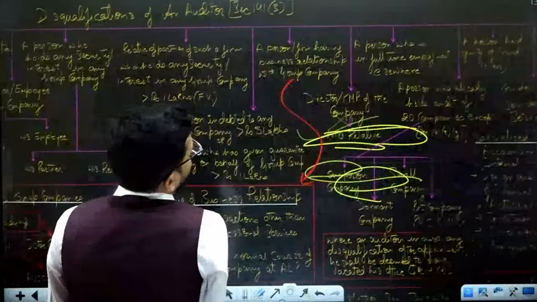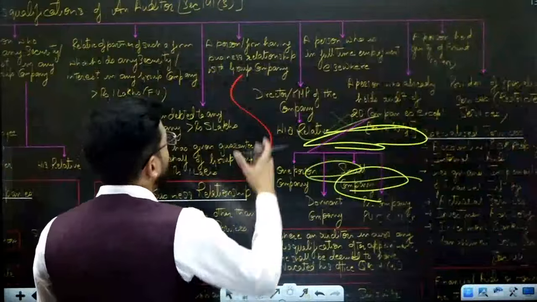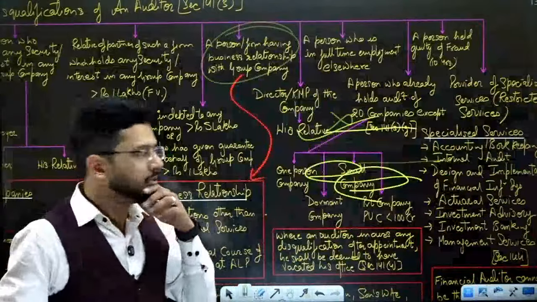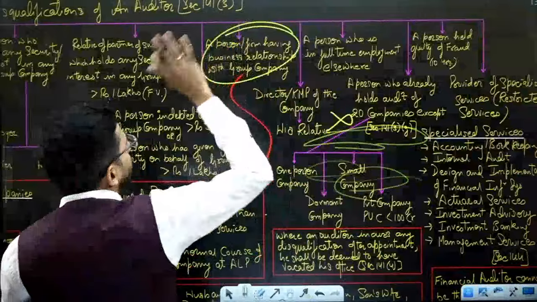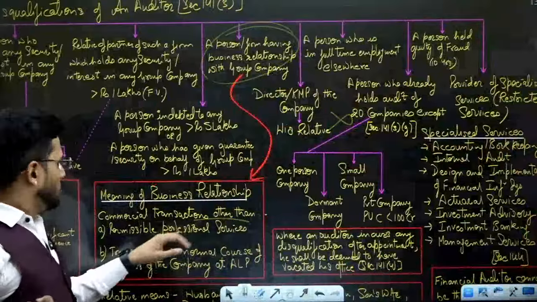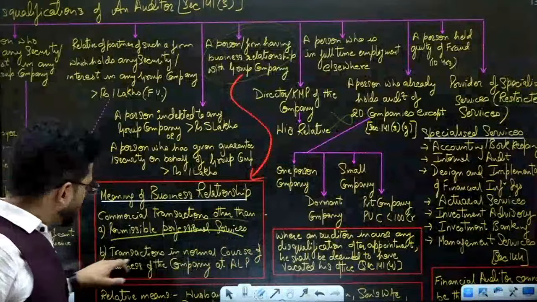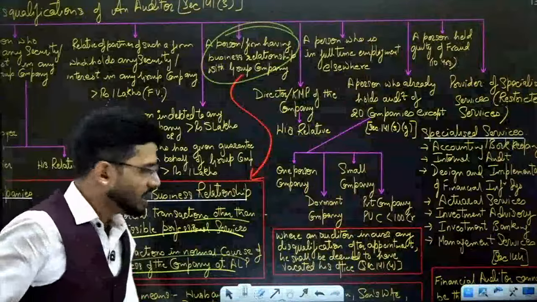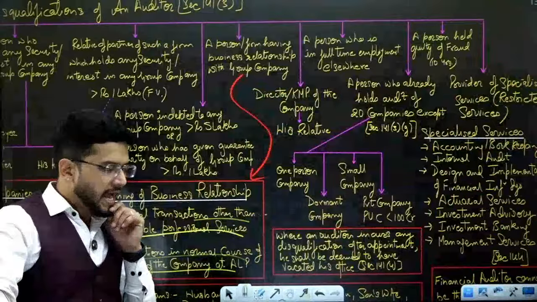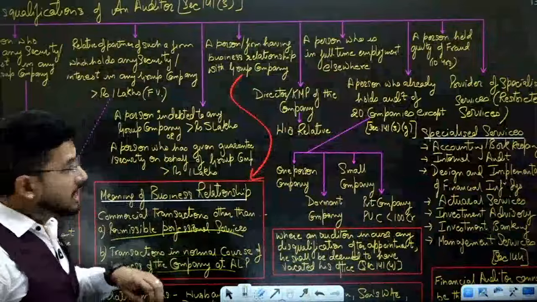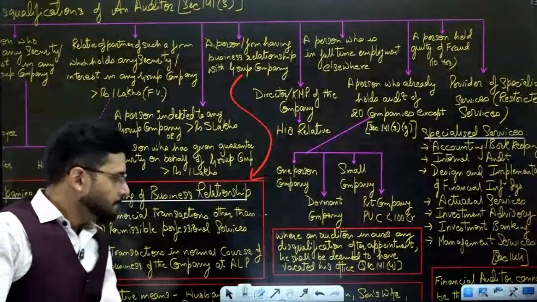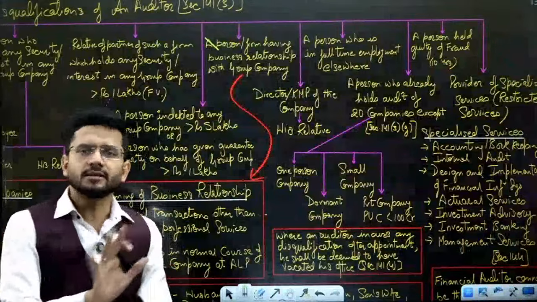Next, a person or firm having a business relationship with any of the group companies. What do you mean by business relationship? Commercial transactions, other than permissible professional services and transactions in the normal course of business at arm's length price. If you have any kind of business relationship with a company and you are supplying goods and services to that particular company, you are restricted from becoming the cost auditor of that company. But if you supply it in the normal course of business, then it's okay.